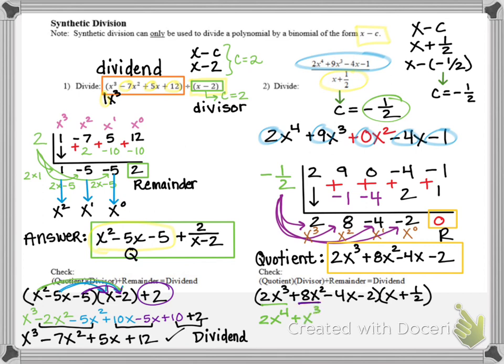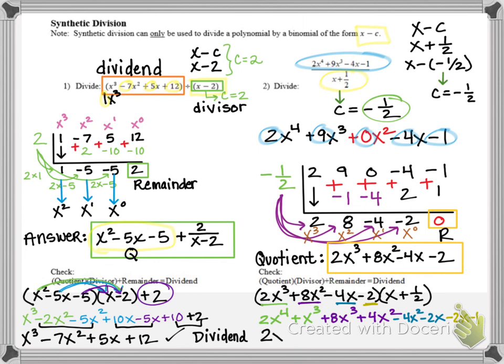Now let's distribute 8x squared to the binomial x plus 1/2. That's going to give me plus 8x cubed plus 4x squared. Now I'm going to distribute negative 4x to my binomial x plus 1/2. That's going to give me minus 4x squared minus 2x. And now I'm going to distribute negative 2 to the binomial, and I'm going to get minus 2x minus 1.